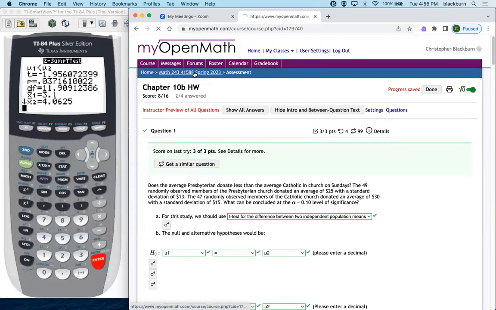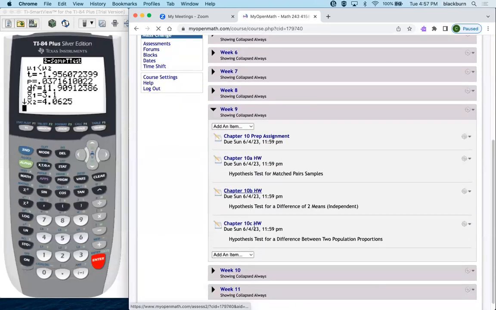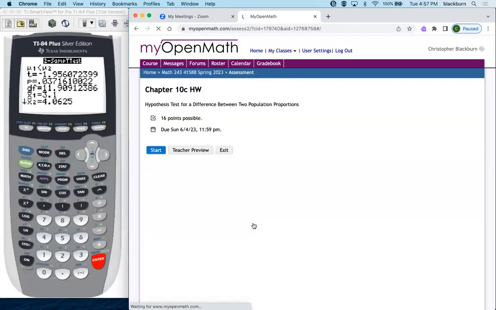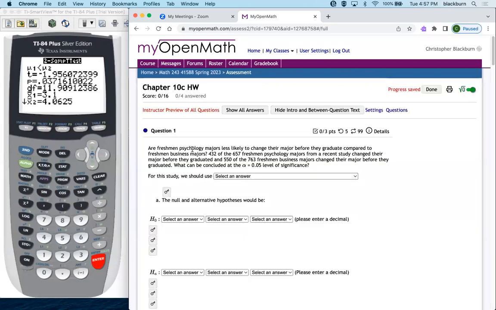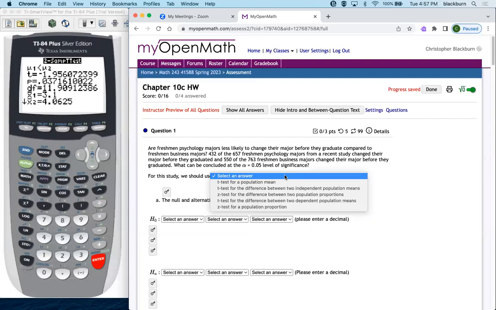Let's take a look at how to do a couple problems from the third section. Because now we have a hypothesis test about the difference of 2 population proportions. So when you talk about a test for proportions, it's going to be a Z-test this time. So we have, are freshman psychology majors less likely to change their major before they graduate compared to freshman business majors? 432 out of 657. Those samples are big, which is why the Z-test comes into play.